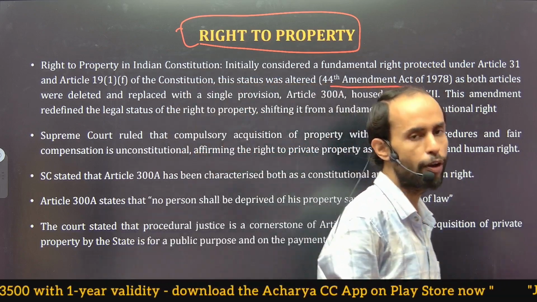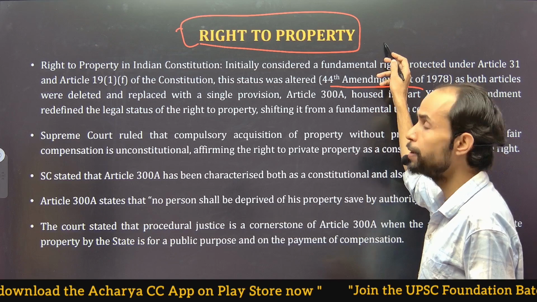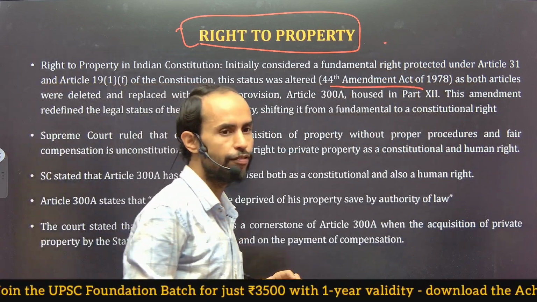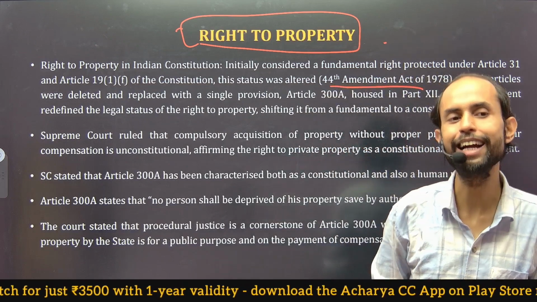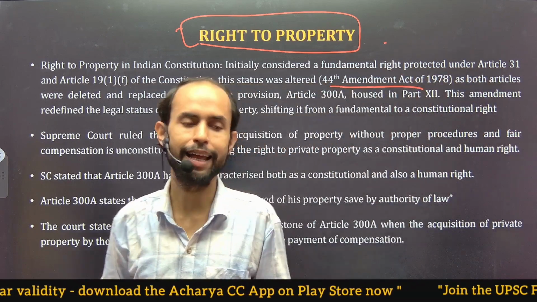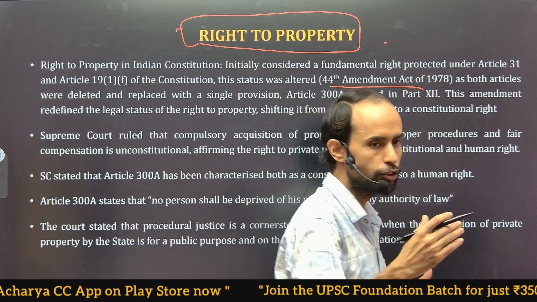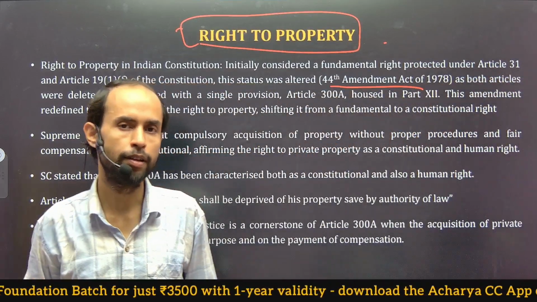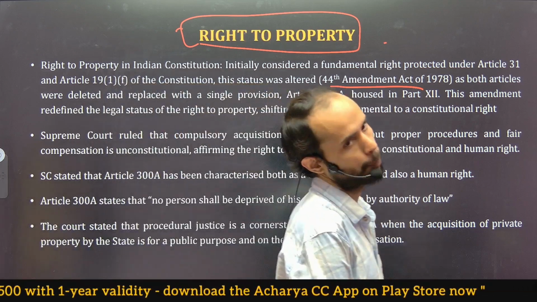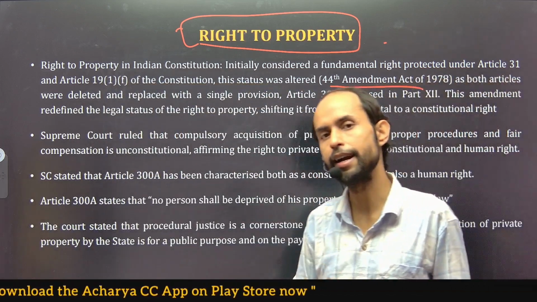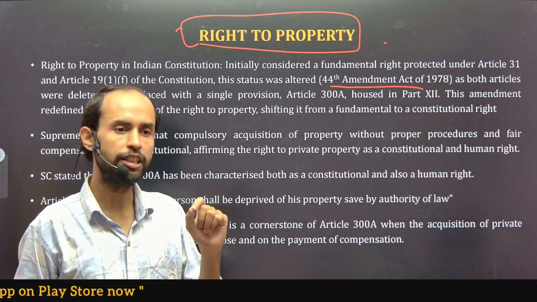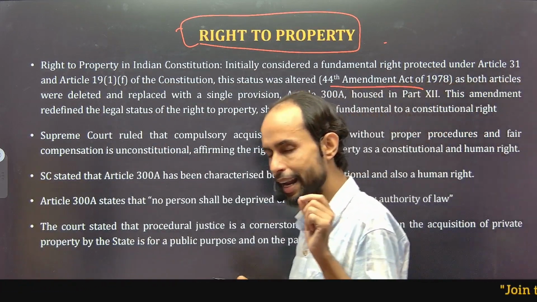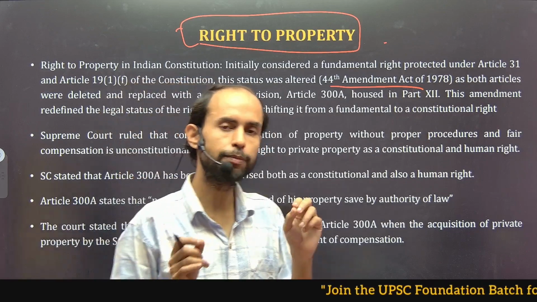Why am I talking about polity? Because the right to property came in news, and when we adopted the Constitution, under Article 19(1)(f), there was a right by the name of right to property. Like everyone is entitled to have his own property, and the state cannot take his property from him. Are you getting my point? That was known as the right to property, and it was incorporated under Article 19(1), right of speech and expression, right of freedom, basically you can call it. Okay. Under Article 19(1), right to property was explicitly mentioned.